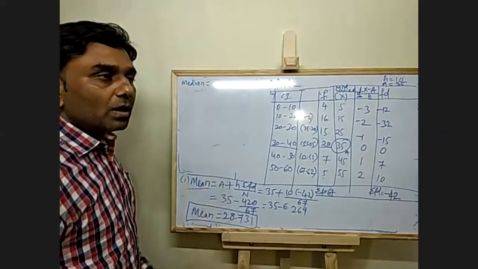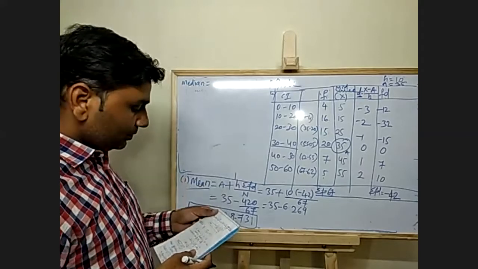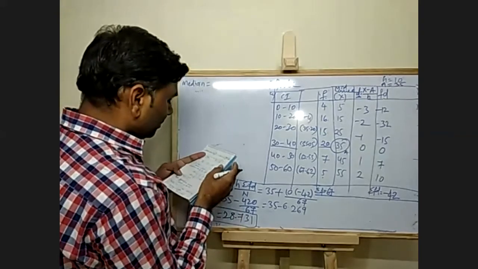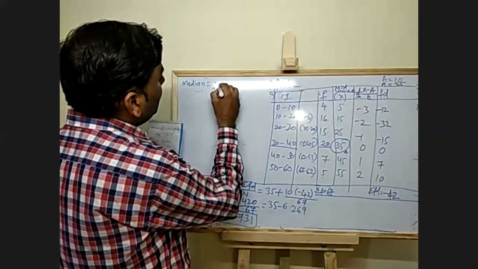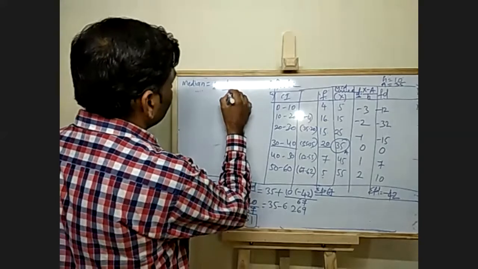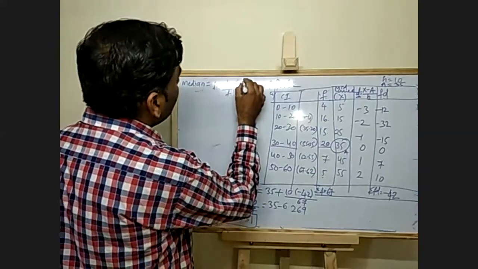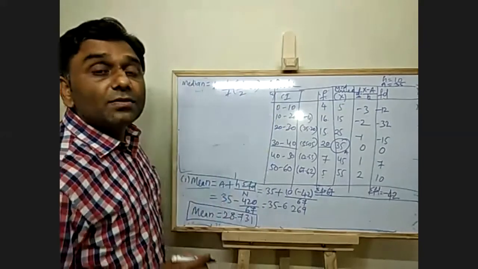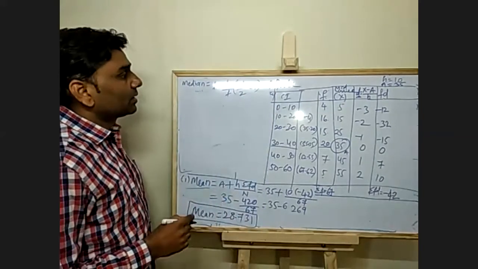If you remember, there is one formula for median, that is L plus h divided by f, in the bracket n divided by 2 minus c. This is the formula for median.